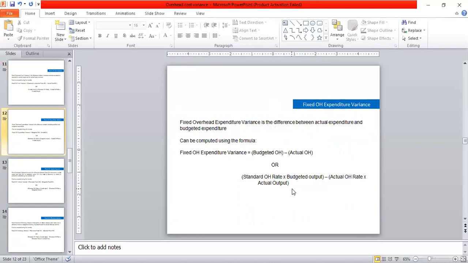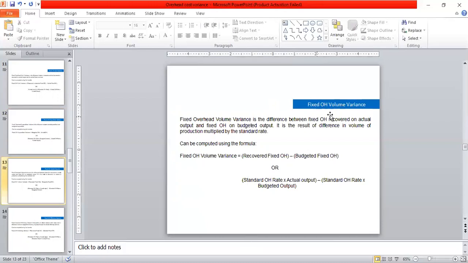Now we are going to discuss the fixed overhead expenditure variance. Fixed overhead expenditure variance is the difference between actual expenditure and budgeted expenditure. It can be computed using the formula: fixed overhead expenditure variance is equal to budgeted overhead minus actual overhead, or standard overhead rate into budgeted output minus actual overhead rate into actual output.